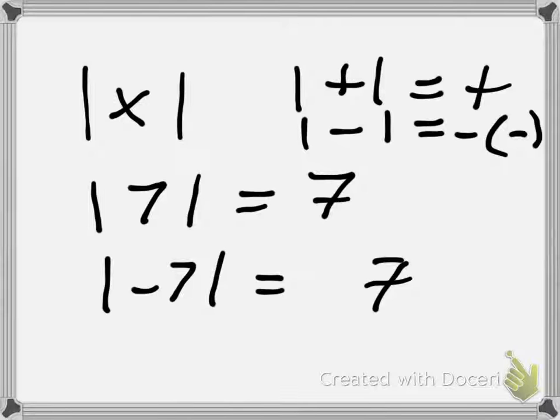In any case, this will become a lot more clear when we go over section 1.4 and the absolute value. But that's the absolute value symbol. You've seen it before, and it just means how far is this number from 0. And the absolute value of a number will always be non-negative. It could be 0. The absolute value of 0 is 0, but the absolute value of any number, positive or negative, will always be a positive number, with the exception of 0.